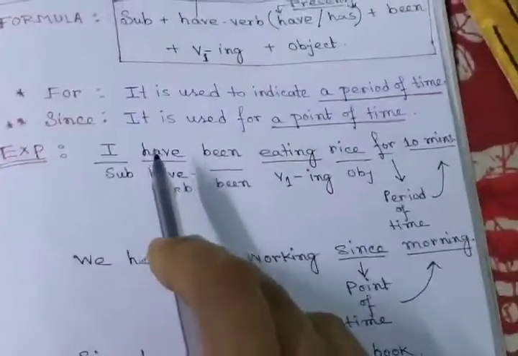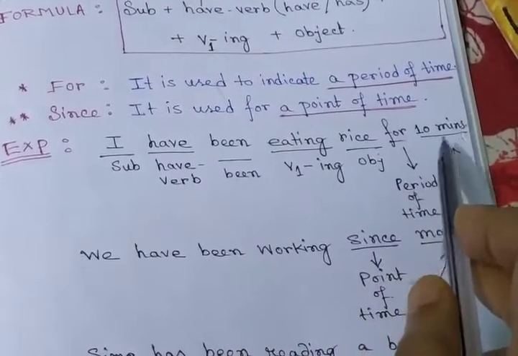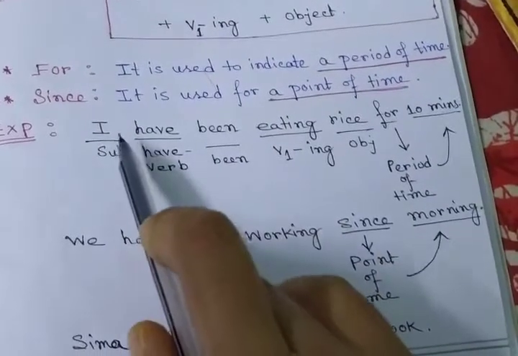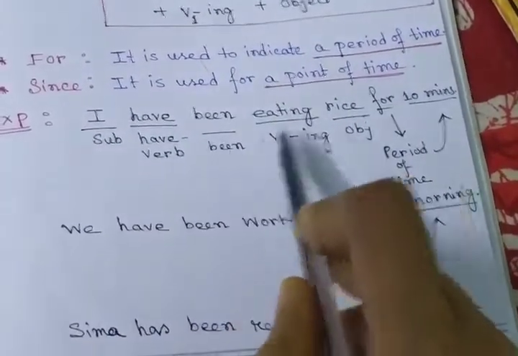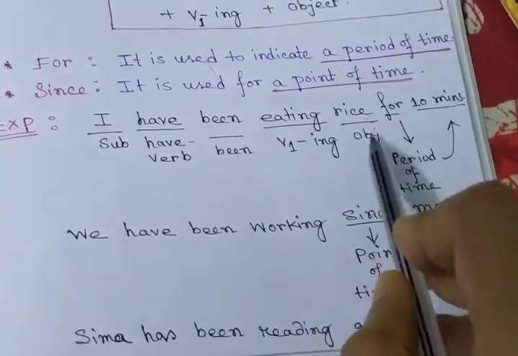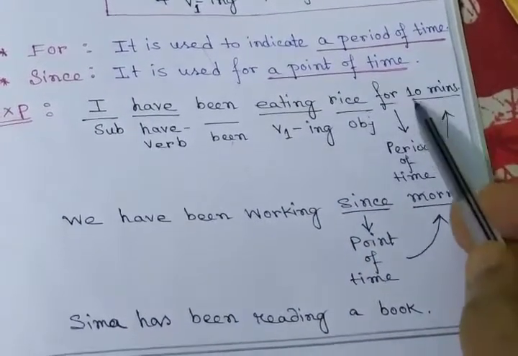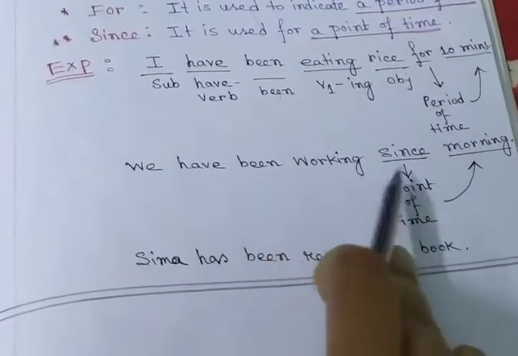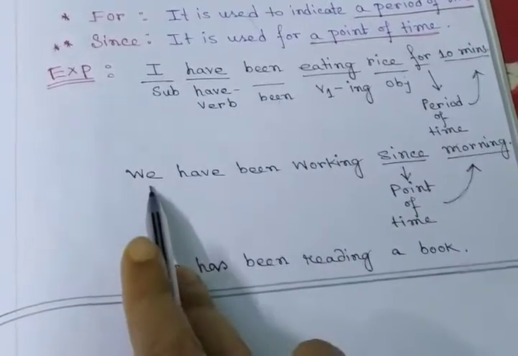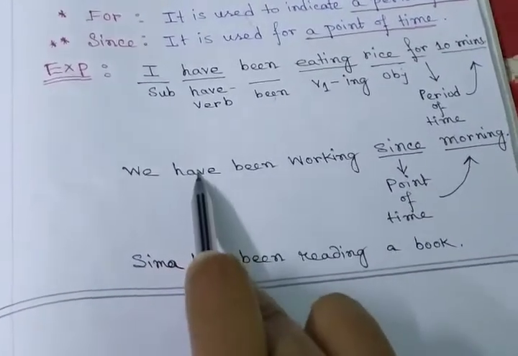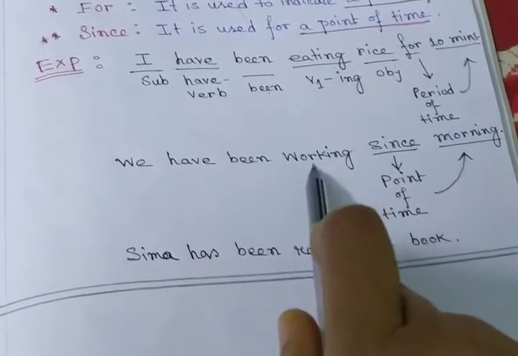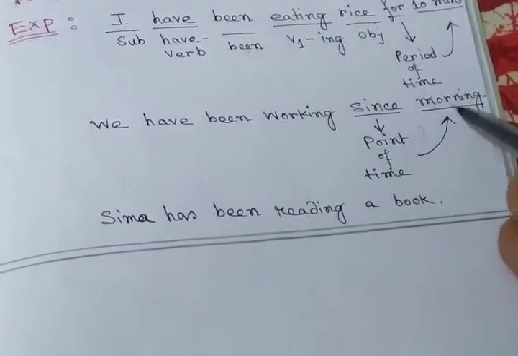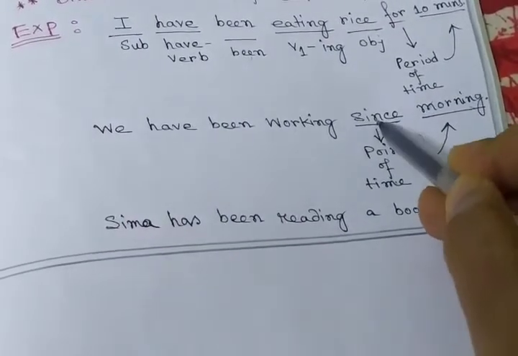Now an example: I have been eating rice for 10 minutes. I is the subject, and have is used according to the subject. Then been, verb ing, rice is the object. For is used here because 10 minutes shows a period of time. We have been working since morning. We is the subject, and have is placed according to the subject. Then been, working, verb plus ing. Since is used here because morning shows a point of time. That's why since is placed.